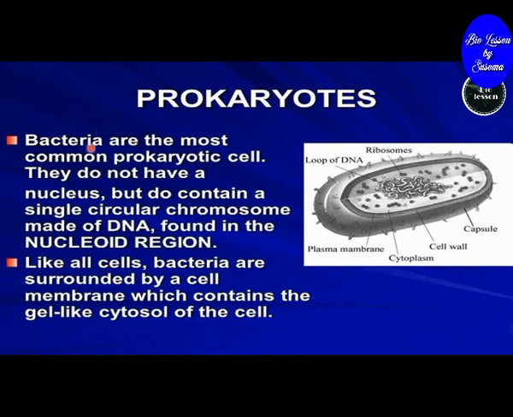Prokaryotes. Bacteria are the most common prokaryotic cell. They do not have a nucleus, but do contain a single circular chromosome made of DNA, which is found in the nucleoid region. Like all cells, bacteria are surrounded by a cell membrane, which contains the gel-like cytosol of the cell.